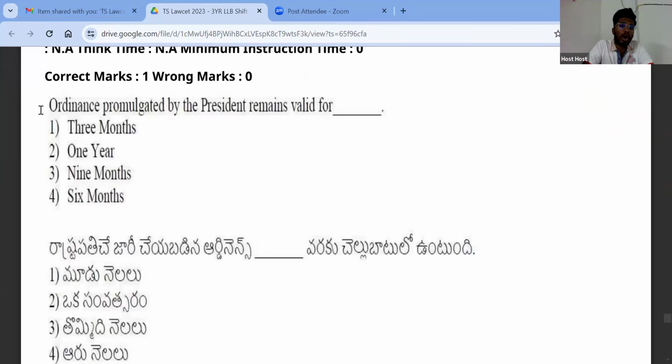Next one. An ordinance promulgated by the President remains valid for how long? I talked about it very recently. What is the meaning of ordinance? In the absence of the parliament, the president will make the law. Very good. 6 months.